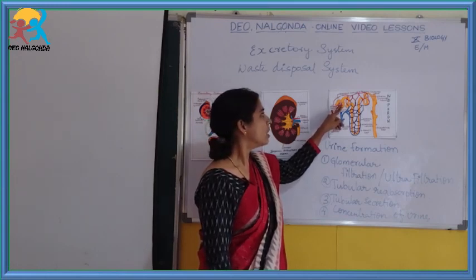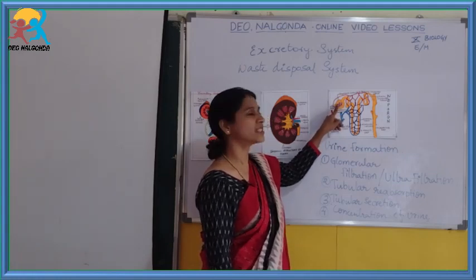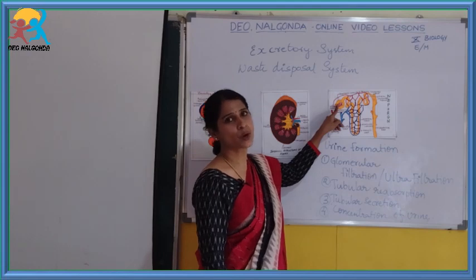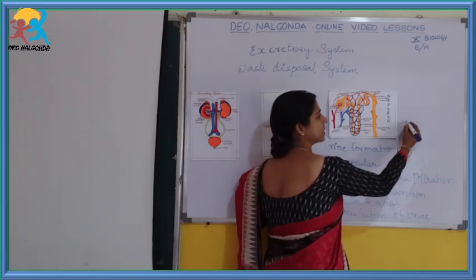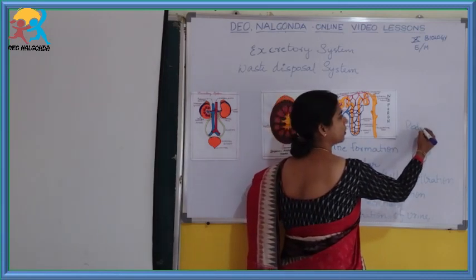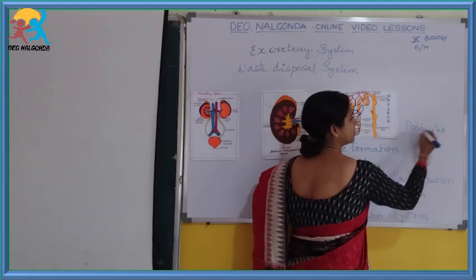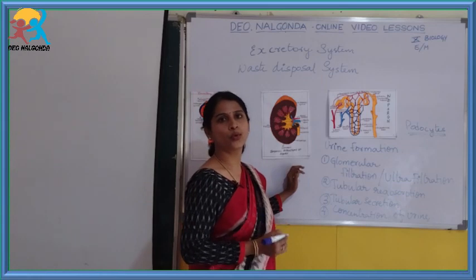So here the inner lining of the Bowman's capsule is made up of a special kind of squamous epithelium, which is called podocyte cells.